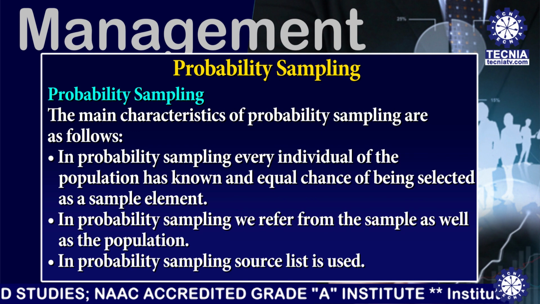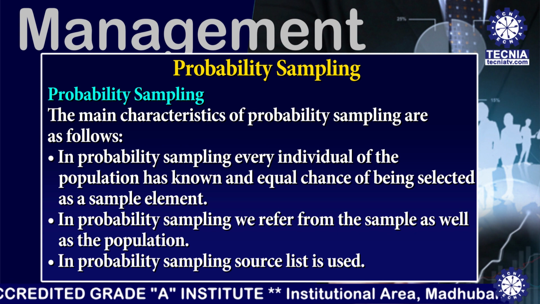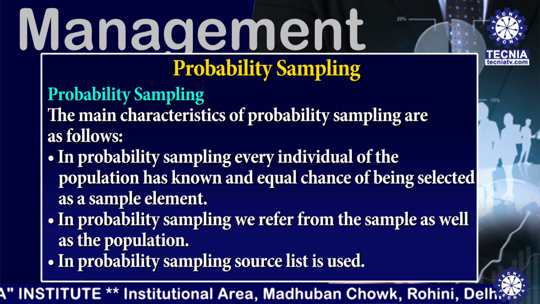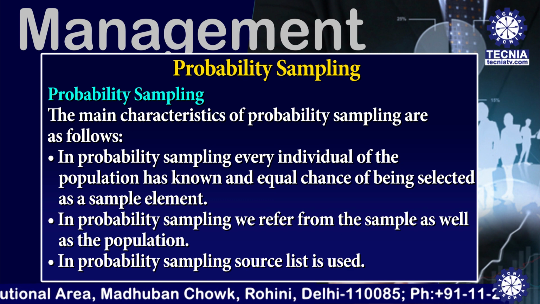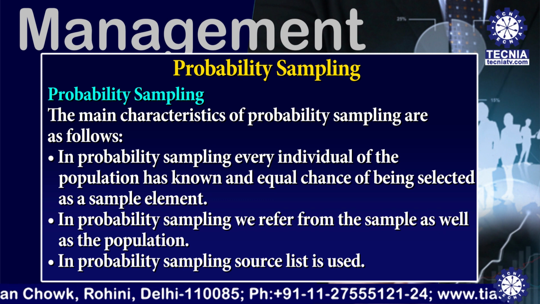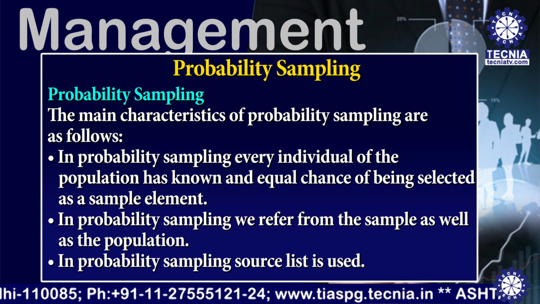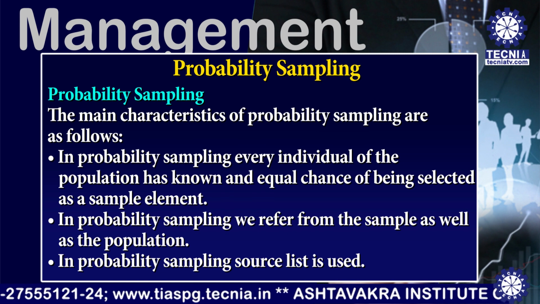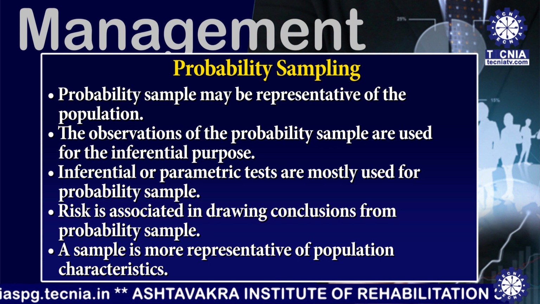The main characteristics of probability sampling are as follows. First one, in probability sampling, every individual of the population has a known, equal chance of being selected as a sample element. Second one, in probability sampling, we infer from the sample to the population. The third one, in probability sampling, a source list is used. Next one, a probability sample may be representative of the population.